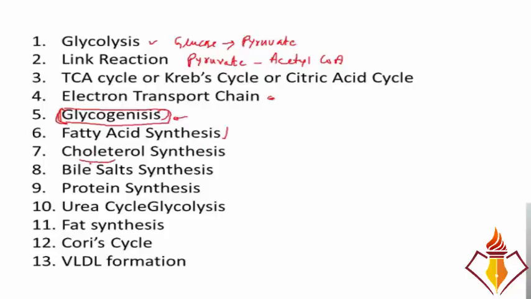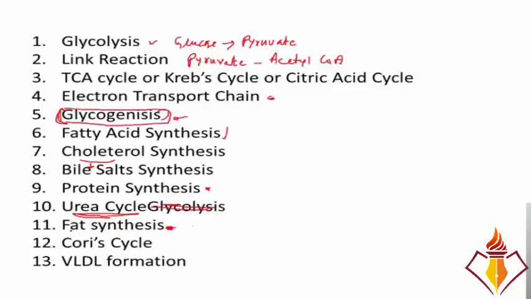And from the cholesterol we make bile salts, so we will study bile salt synthesis. Inside the muscles, we see that amino acids make proteins, so we have studied protein synthesis. And then we saw that the amino acids entering into the liver make urea, so we'll study the urea cycle. This glycolysis is not here, right? We have already discussed it. Then we will see that the fatty acids, either in the form of chylomicrons or in the form of VLDL, make fat in the adipose tissue. So we studied fat synthesis.